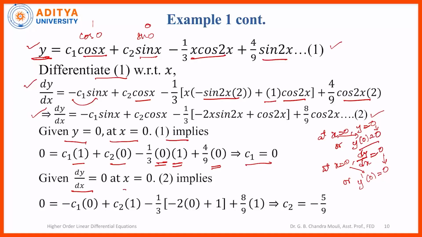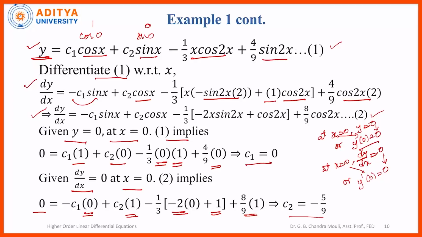So the left hand side of 2 is dy by dx, which is 0, minus c1 into sin 0, which is 0, plus c2 into cos 0, which is 1, minus 1 by 3 x is 0. So 0 into sin 0 will give you 0, plus cos 0, 1, plus 8 by 9 into cos 0, 1. Directly we'll get the c2 value from this expression after simplifying, because the c1 term is 0. If you simplify this for the c2 value, we'll get c2 as minus 5 by 9. So c1 is 0, c2 is minus 5 by 9.